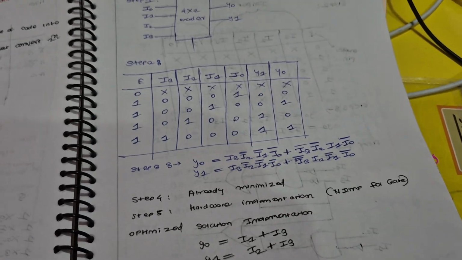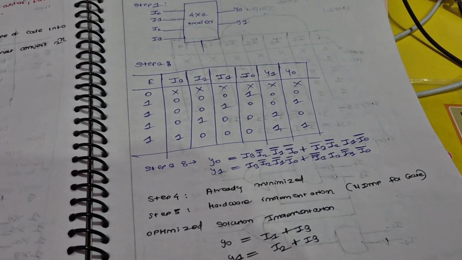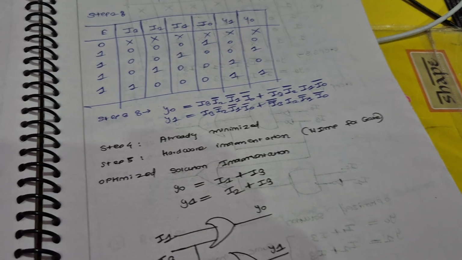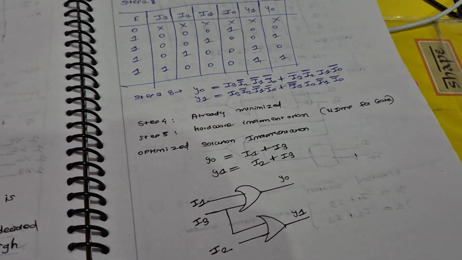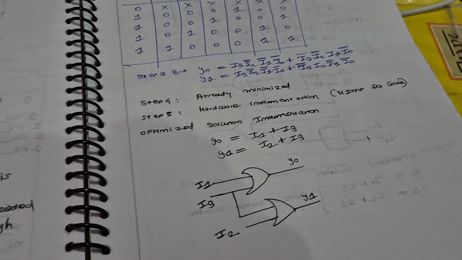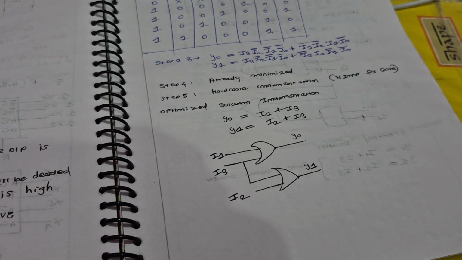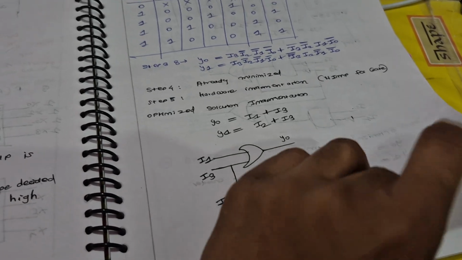There are a few steps you need to follow: first identify input and output, then truth table, then expression, and if it is not minimized, you can minimize it. Hardware implementation is not important according to GATE, but still we should know it. And there is an optimized implementation for it.